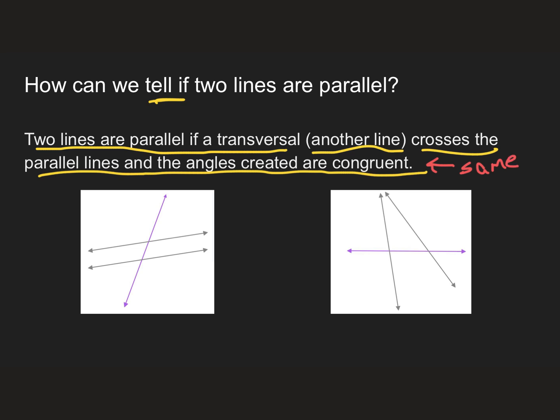So you'll see over here, these lines look like they are probably parallel. Keep in mind that unless it tells us that they are parallel, you cannot assume that they are parallel. Over here, I see two lines that do not look parallel. It looks like if I continue this one and this one, they're going to end up meeting. So those ones do not look parallel, but the ones over here look parallel. Just keep in mind, you cannot tell for sure if they're parallel unless it tells you they are parallel or you have other proof that they are parallel.